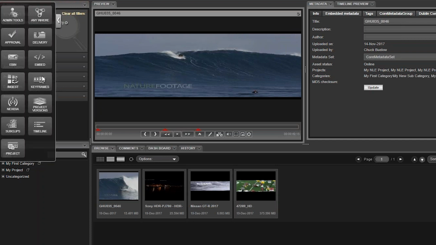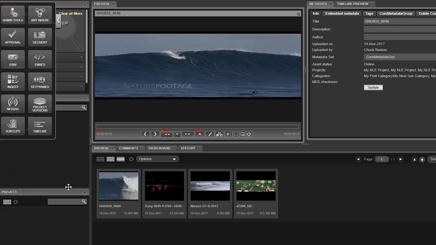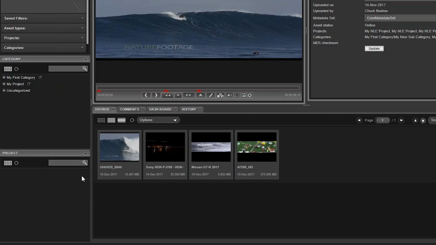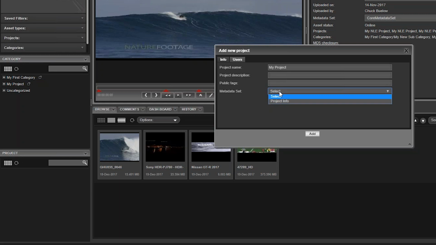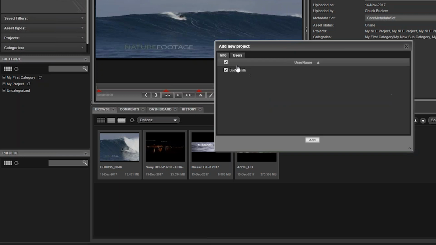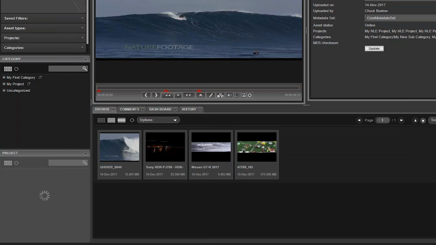For projects, make sure you have the project widgets open in your workspace. To create an eMAM project, which will later be imported into Adobe Premiere Pro, click on the Project widget menu and select Add Project. You will be prompted to add a project name, description, tags, and metadata set. The second tab is for assigning this new project to an individual user.